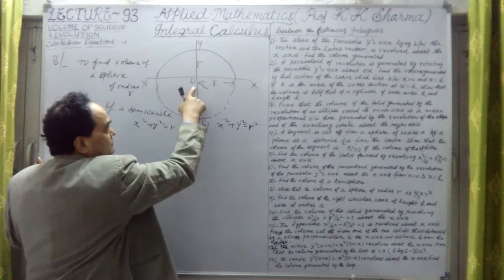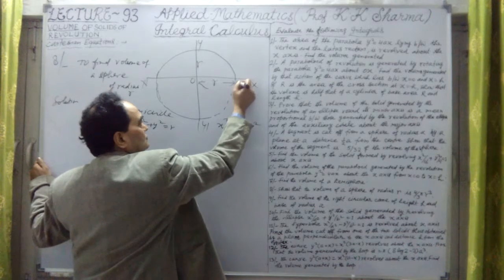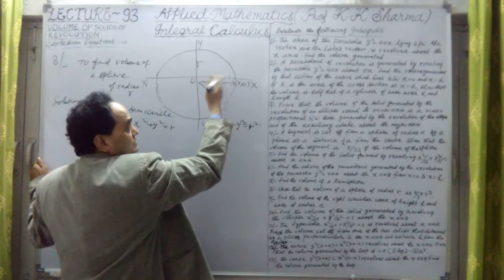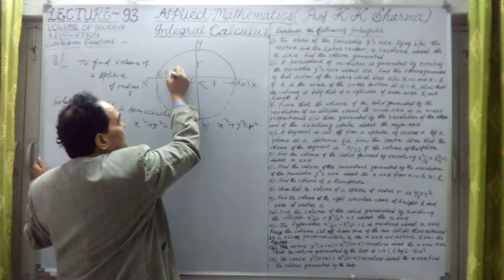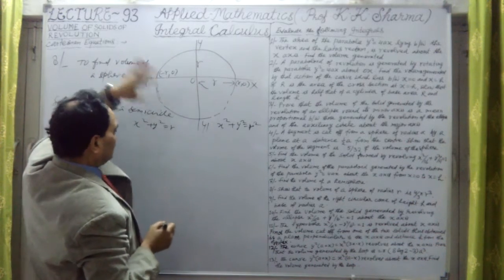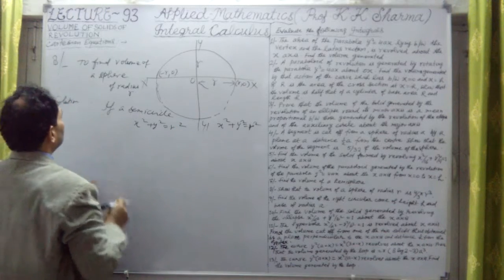Here the limits we will take from 0 to r, because this is a semicircle, but here we have taken the radius and limits from minus r to plus r. This semicircle is revolved around this to obtain a hemisphere. This is r square.